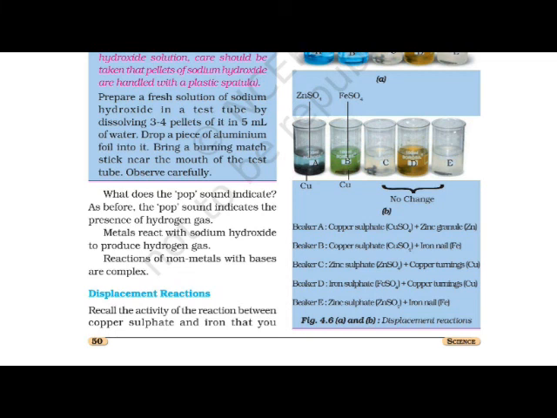Try to frame the questions, try to complete the table if it is possible for you. We are going to conduct the activities and experiments in the school when the school starts. But for that much time, complete the homework as far as possible, try to frame the questions. Is it clear? We will see the remaining part of the lesson in the next session. Thank you.